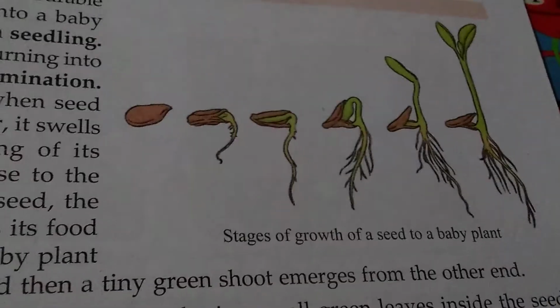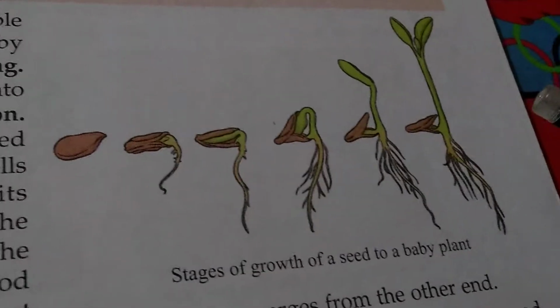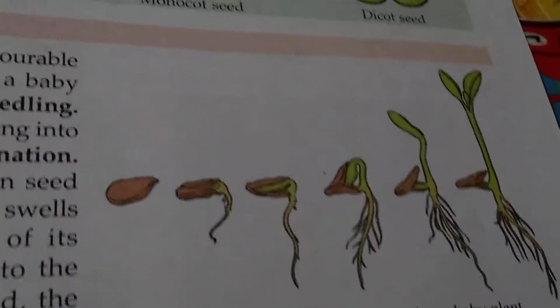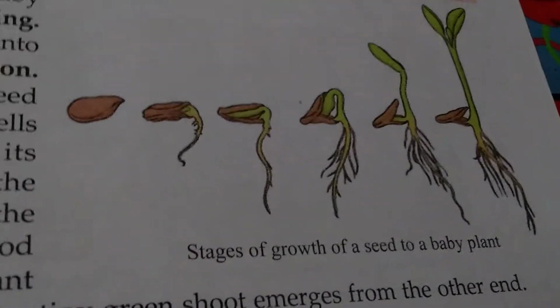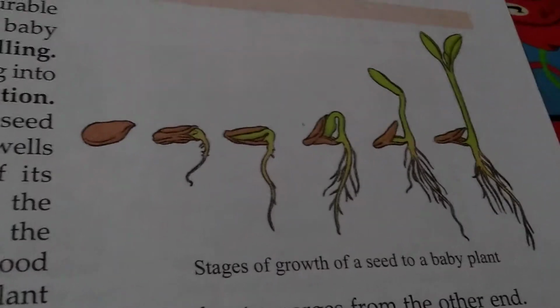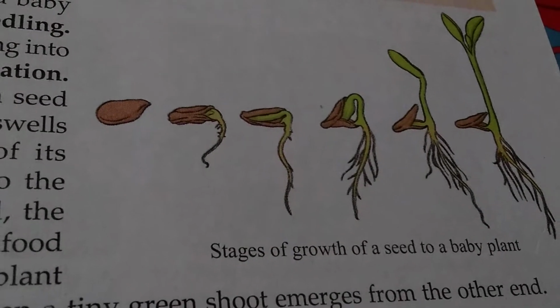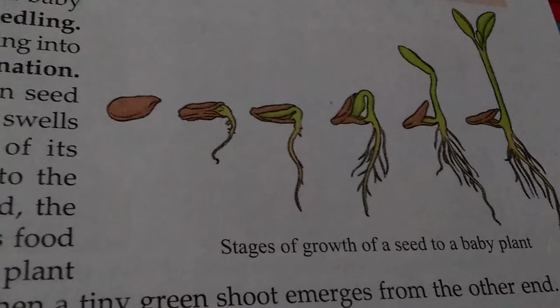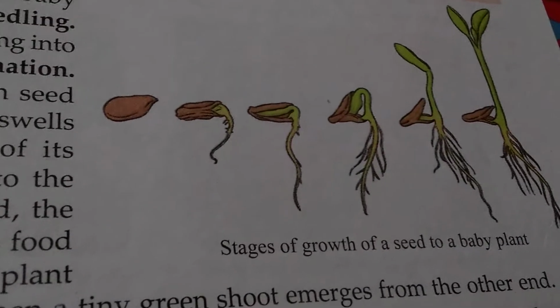The cotyledons fall off. Finally, a mature plant does not show the cotyledons because they shrink and disappear with the growth of the baby plant. Okay. So, this is germination. This process is called germination. You can have an experience of this.